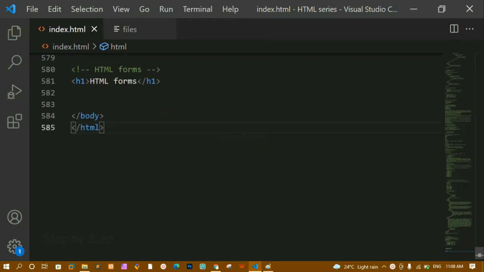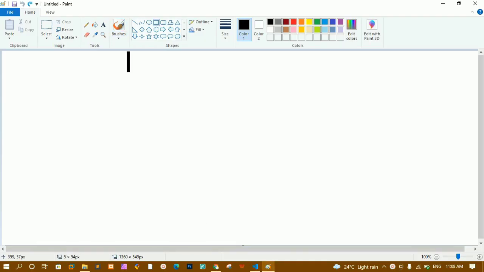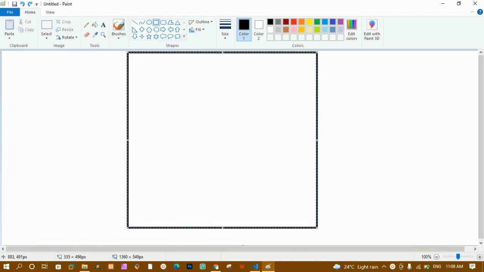HTML forms. We will understand how to create forms, and also we will understand why we have to use forms inside our website. Now here I have just opened this paint. Form is nothing but it will be acting as a container for all the input fields. Input fields are nothing but if the user is entering some data, whatever data the user enters, that data will be sent to the server.